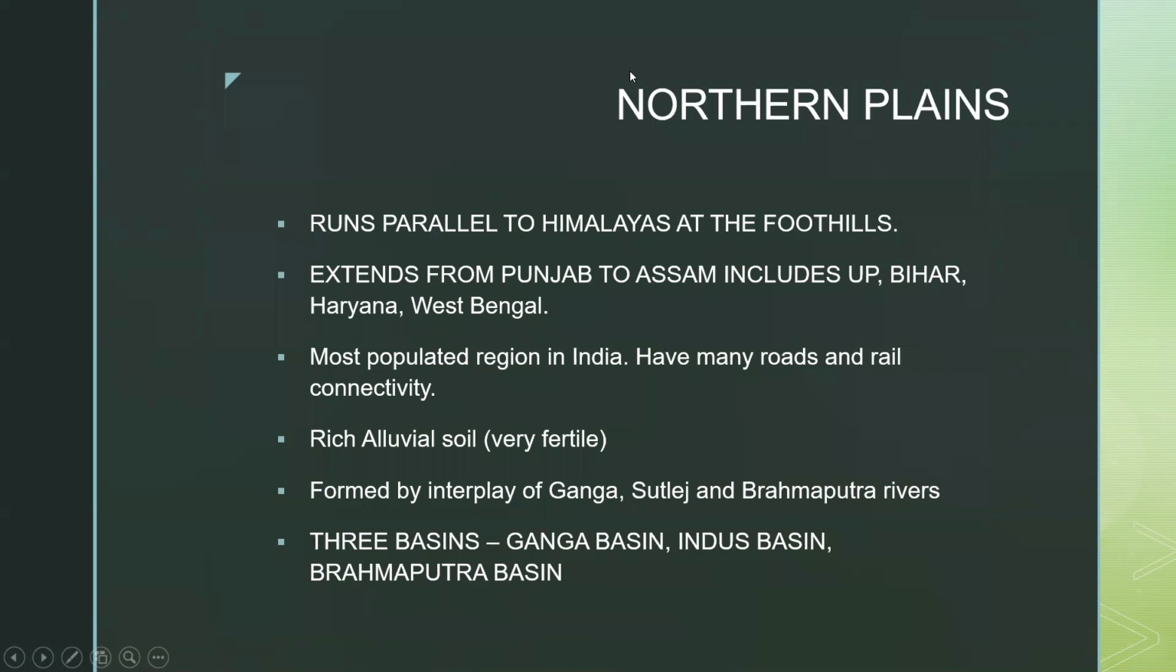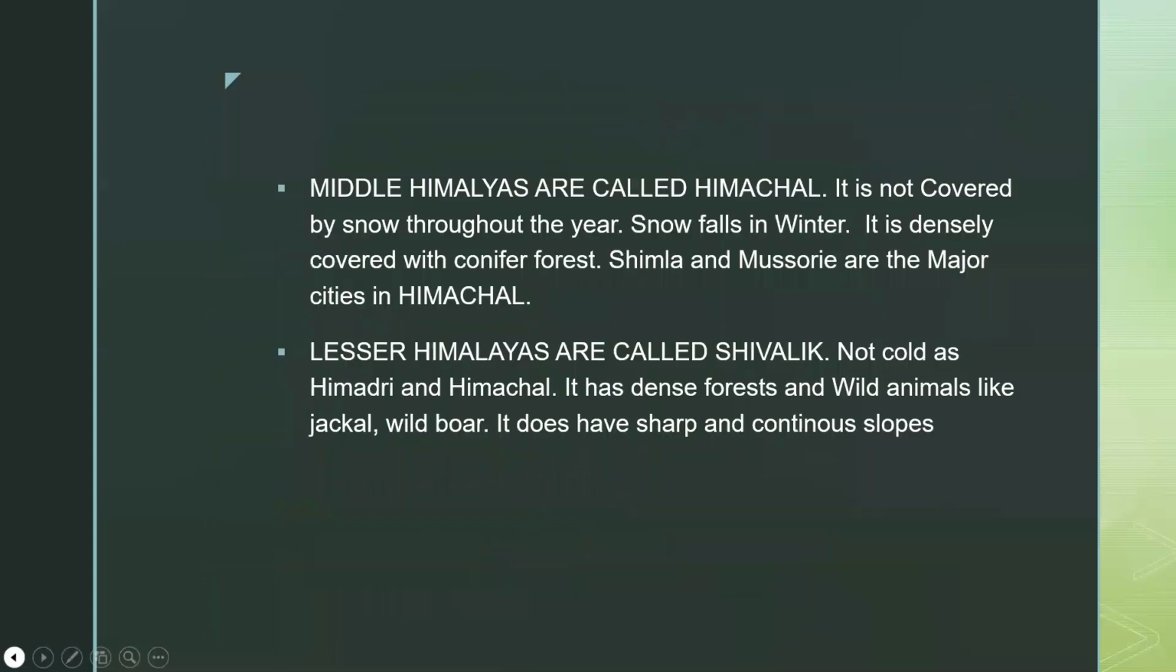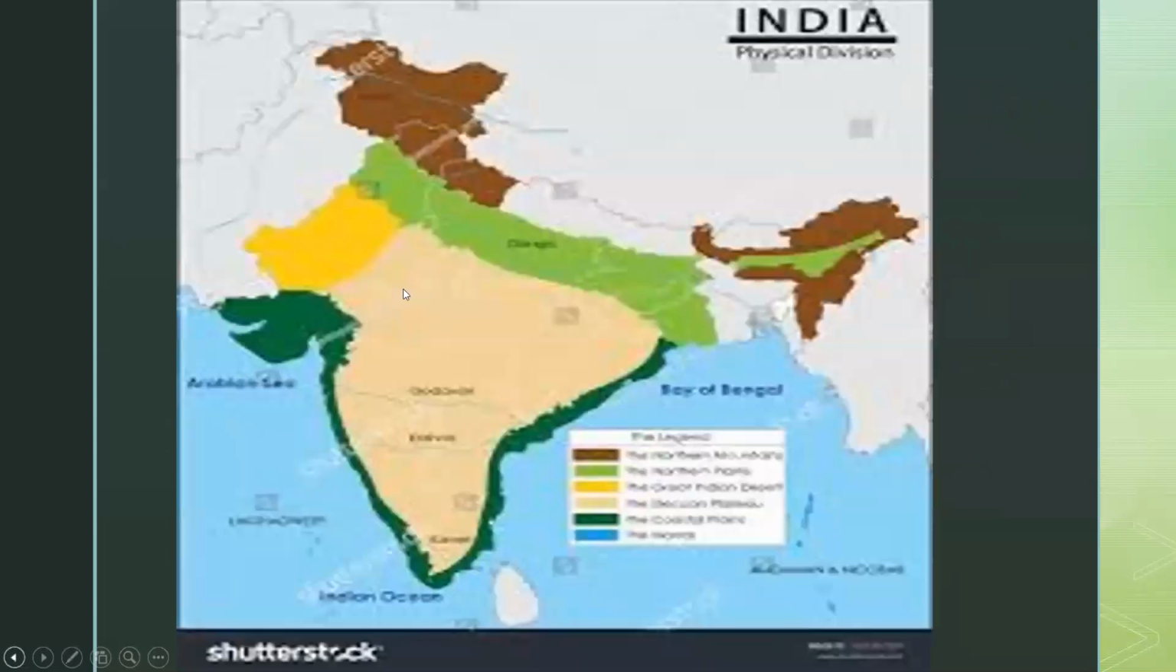Next is the northern plains, which is the most important part in India, which runs parallel to the Himalayas at the foothills. Just below the Himalayas, if you see the picture over here, you can see these northern plains. Parallel means in the same direction. Himalayas runs from here, and also this runs from here, the northern plains.